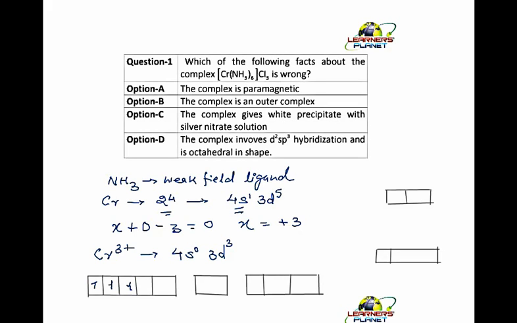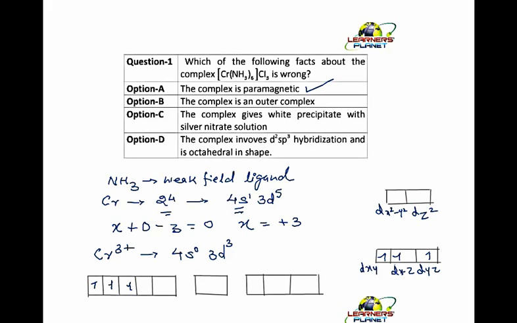So below there are dxy, dxz, and dyz, and here we have the x square minus y square, and the z square. So there will be 3 electrons first occupying these orbitals. Now the complex is paramagnetic, right?